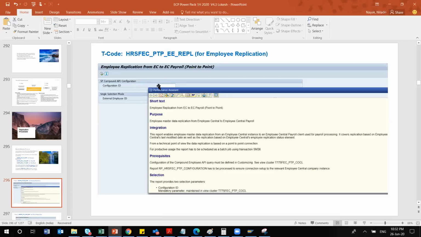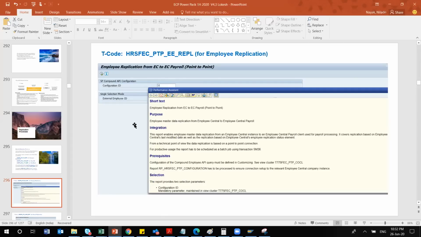Okay. Did you get it? From where it is coming? So this configuration ID will be coming from whatever you have configured in the compound employee API query. But here one thing you will be observing: there is no selection screen.